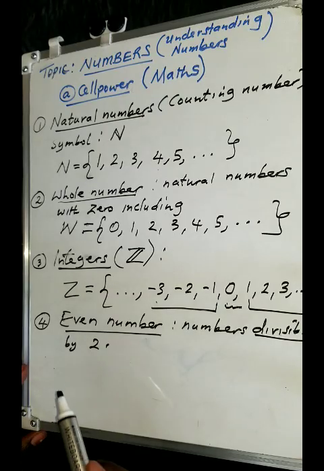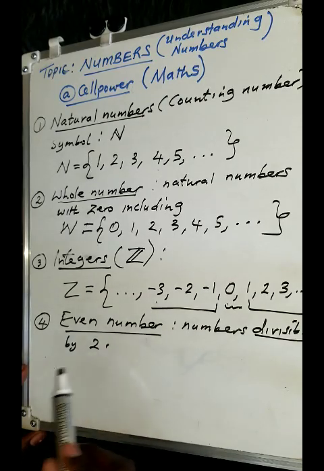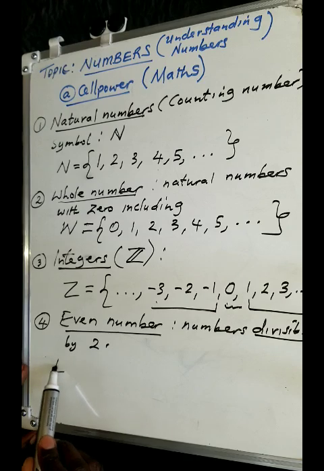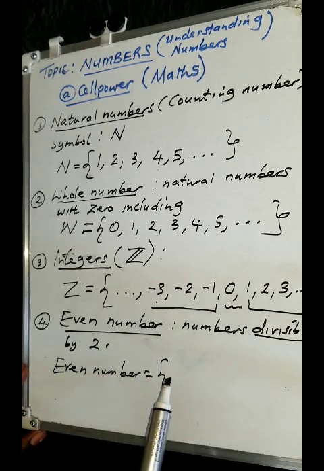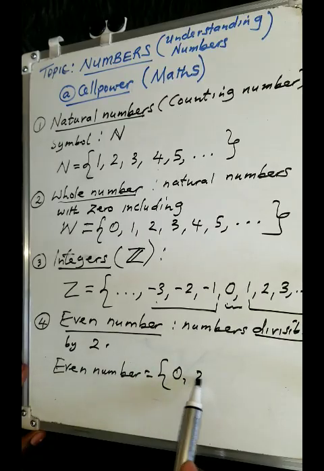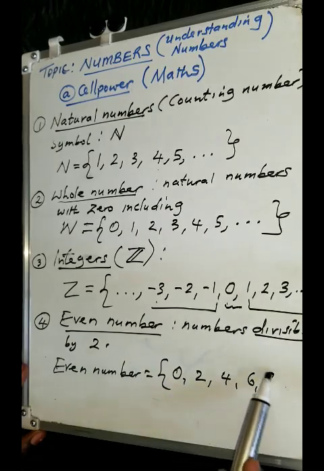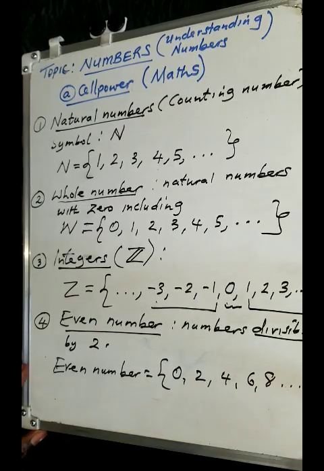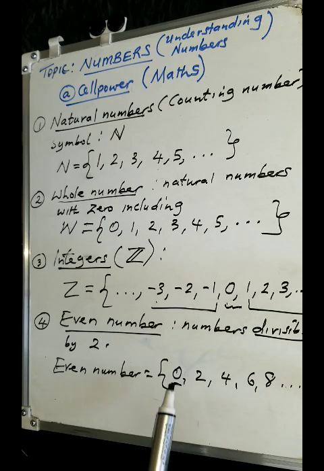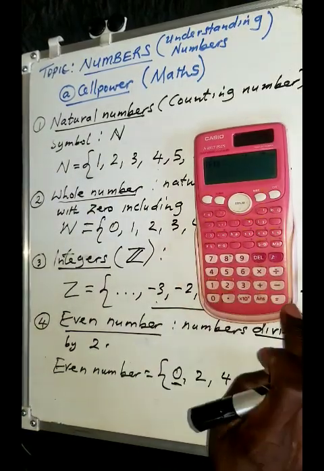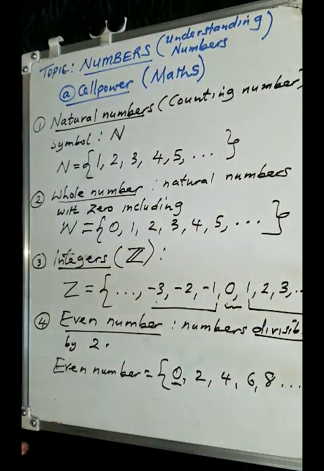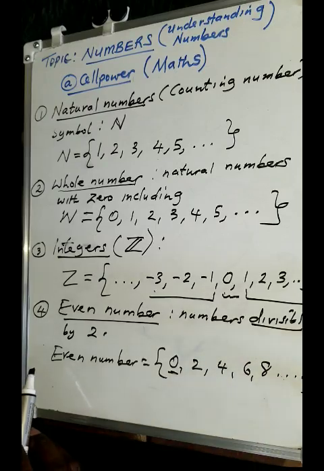If I was to list a set of even numbers, we can simply say the numbers starting from 0, 2, 4, 6, 8, and so on and so forth. Remember, 0 is an even number, because when you divide by 2, definitely 2 can go there, which is going to give you 0 divided by 2. If you notice, it will give you a 0. So 0 is considered to be an even number.